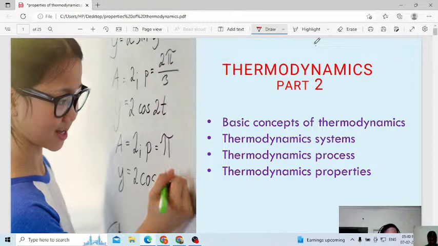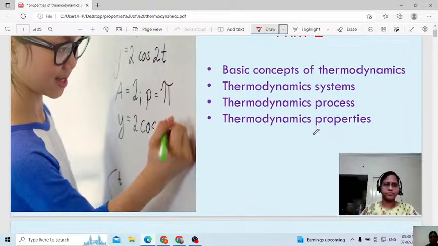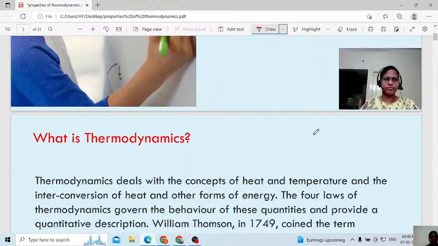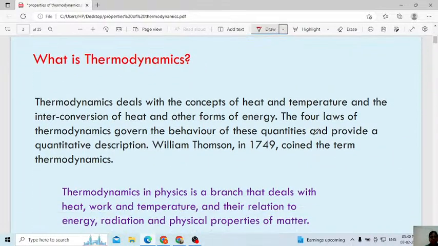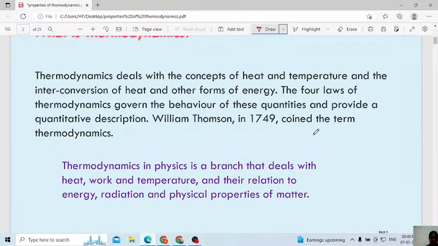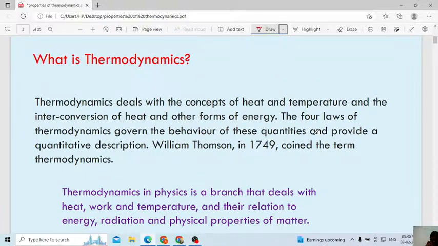Next, in this class, we will study the basic concepts of thermodynamics. What is meant by thermodynamic system, thermodynamic processes, and also thermodynamic properties. Very important. Those who don't know the concept properly, you will come to know. I will explain in detail. It will help you, because I don't know how much detail we studied in second PUC. That's why let us study in detail. First, what is meant by thermodynamics?